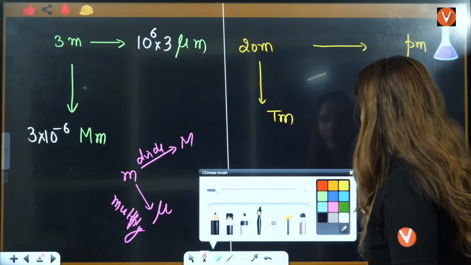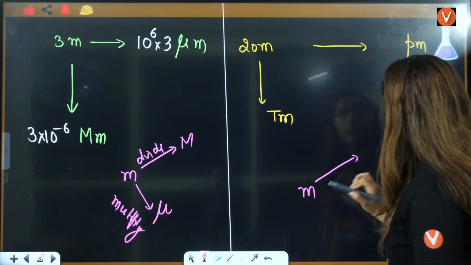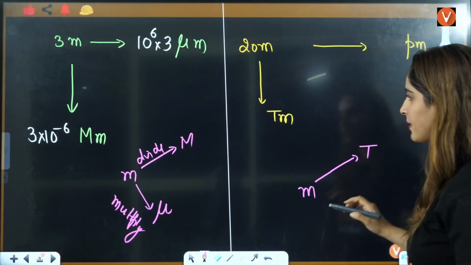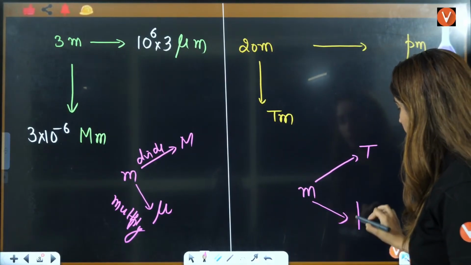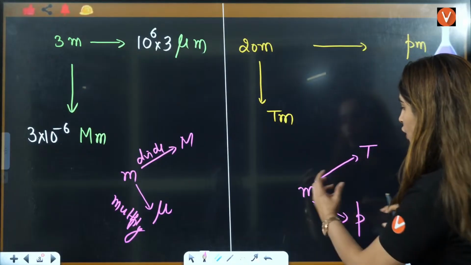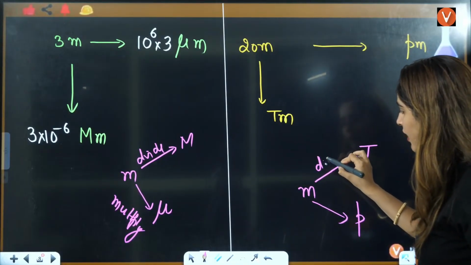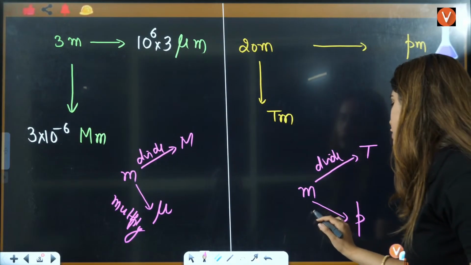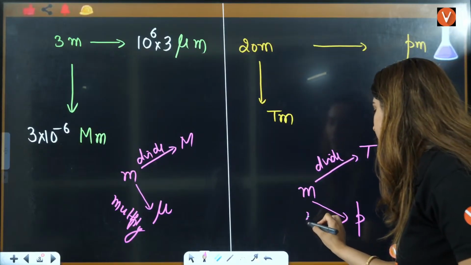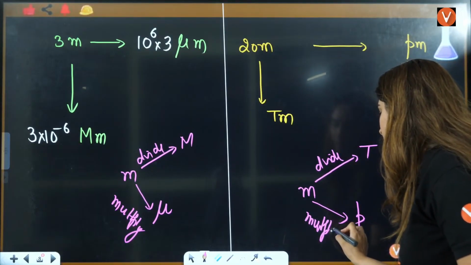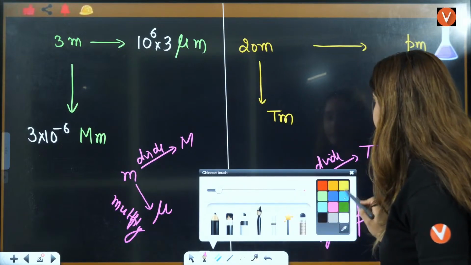So this is your meter. When you go to tera, it is increment. When you go to pico, it is decrement, right? Whenever you're going to a bigger value, you always divide. Whenever you're going to a smaller value, you always multiply. Multiply with what is the zeros here.